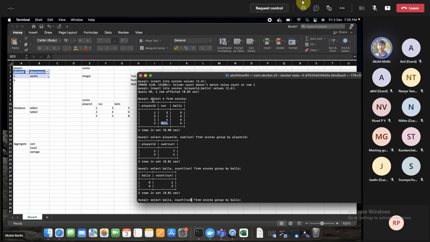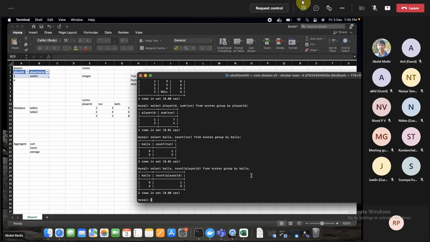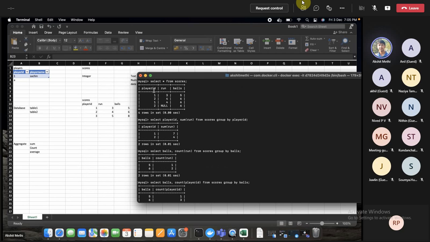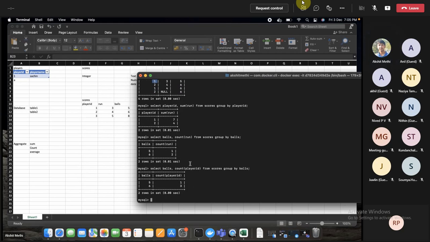But let's say we change this to player ID. What will we get? Now it is 1 and 3, because now we are not counting a null value. We are counting 1, 2, 3 for 6, and one time counting for 5. And we are grouping on balls.